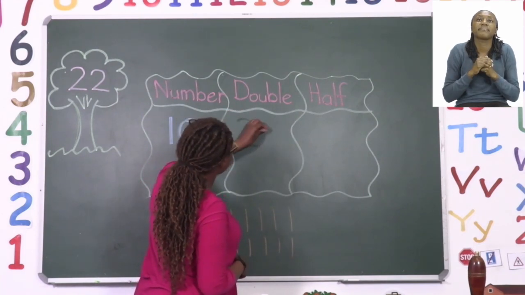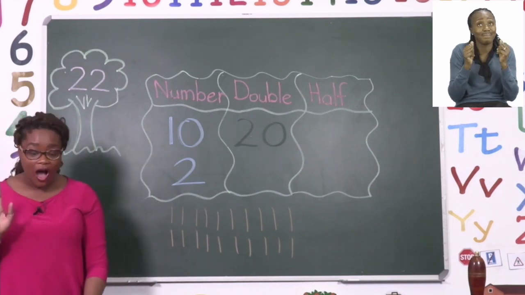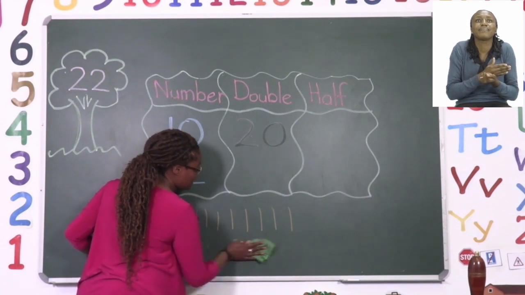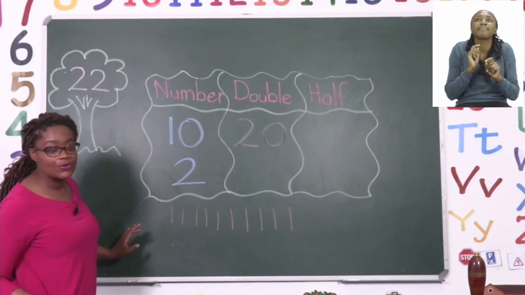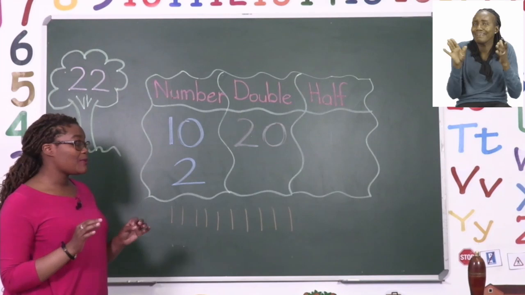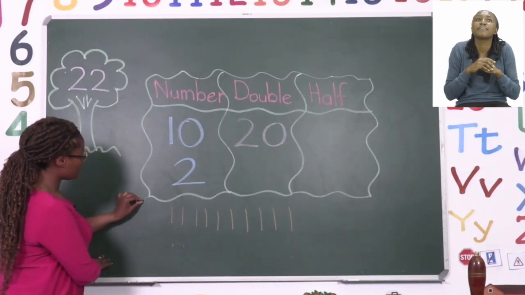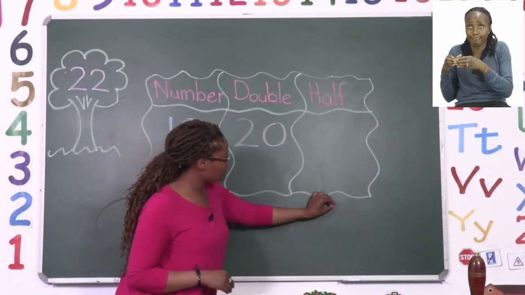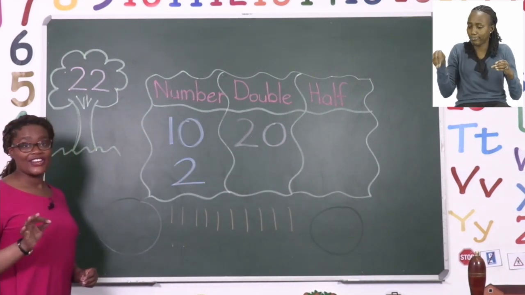So now that I've figured out what it is when I double the number, it's now time for me to halve the number. So I'm going to use the 10 sticks I already have on the board. And then now we need to halve them by sharing equally. So we have 2 baskets that are going to help us share equally. The first basket will be on this side. And then the next basket will be on the other side. So let us begin sharing equally.